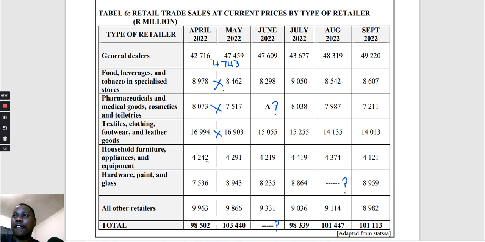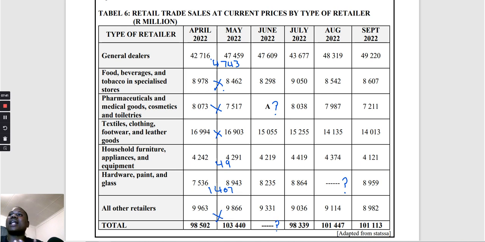This one went up, but by how much? 4,291 minus 4,242. It went up by 49 rand. This one also went up, so it's going to be 8,943 minus 7,536. So this one went up by 1,407. And then this one went down, it's out.